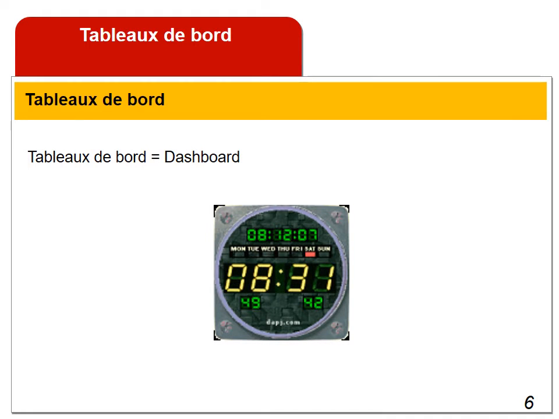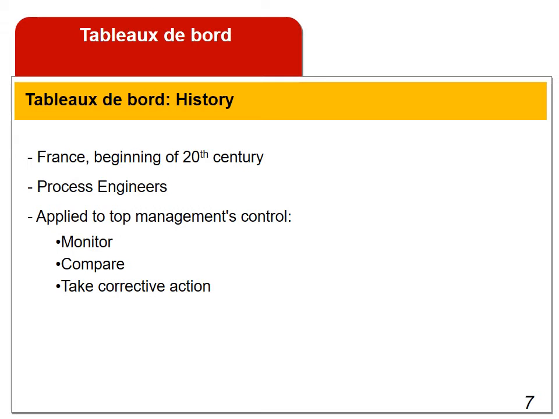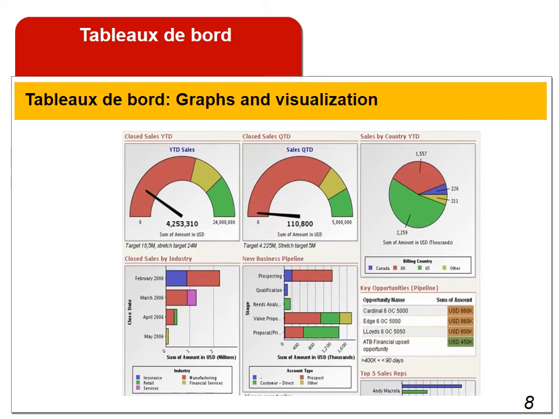Tableau de bord is a dashboard such as the one in an automobile or an aircraft. The tableau de bord measurement system materialized in France at the turn of the century. Process engineers were looking for ways to improve their production process by developing a better understanding of cause-effect relationships. This same principle was later applied at the top management level, giving senior managers a way to monitor, compare, and take corrective action. Example of graphs and visualization of a performance measurement system, namely Tableau de bord.